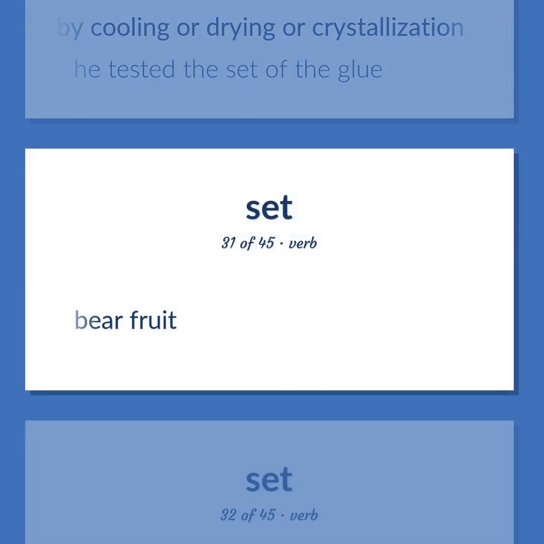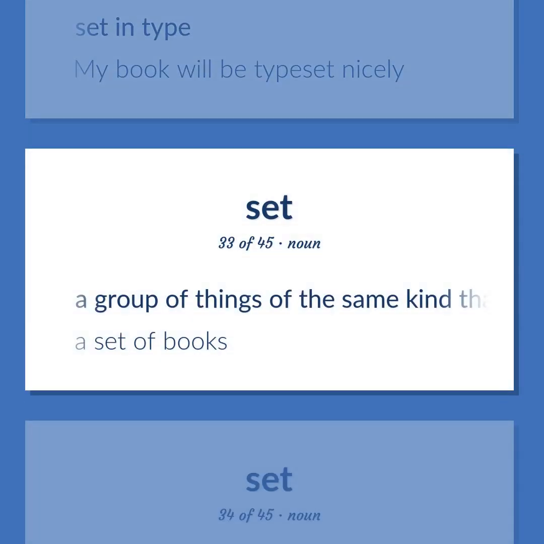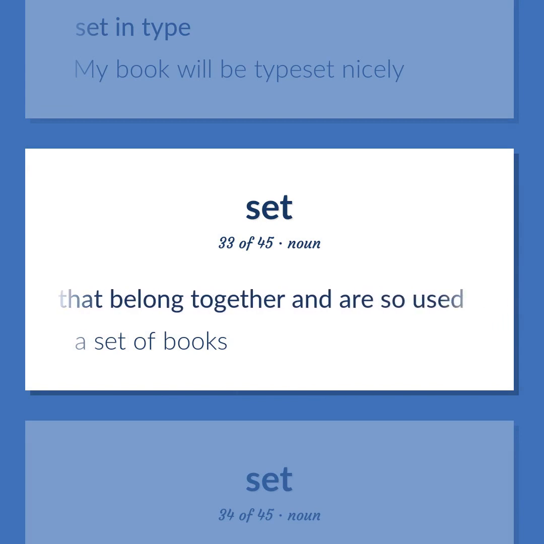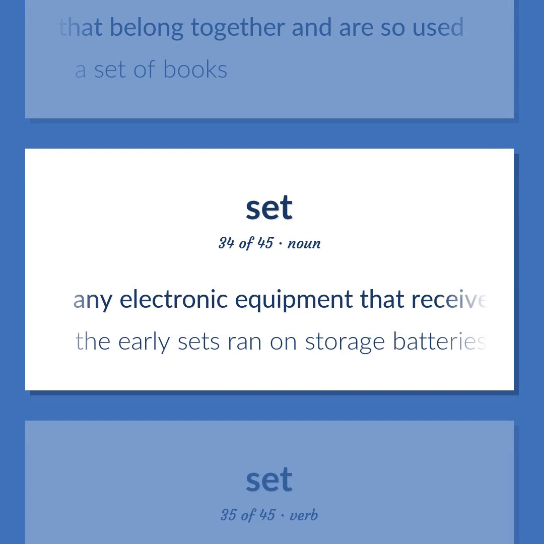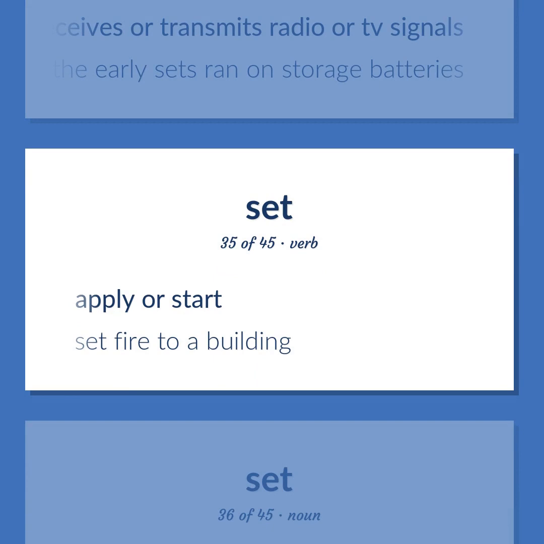Bear fruit. Set in type. My book will be typeset nicely. A group of things of the same kind that belong together and are so used. A set of books. Any electronic equipment that receives or transmits radio or TV signals. The early sets ran on storage batteries. Apply or start. Set fire to a building.